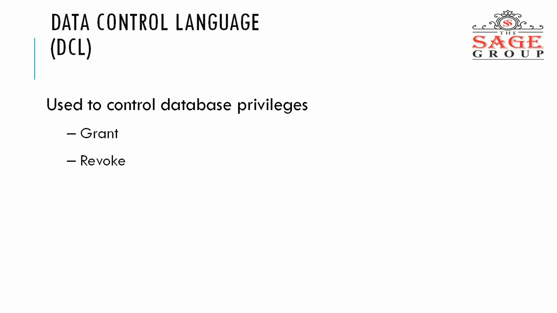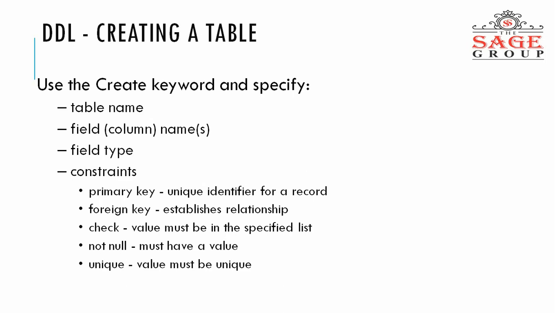Now, DDL: creating a table. How to create the table? Use the CREATE keyword and specify how. First of all we give the table name, then the fields, that means the columns, then column names, then field type, constraint.